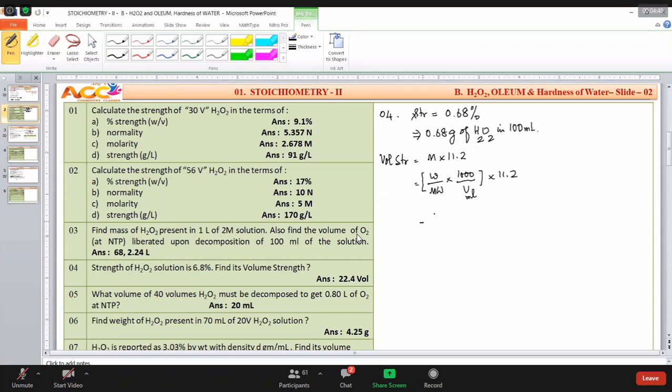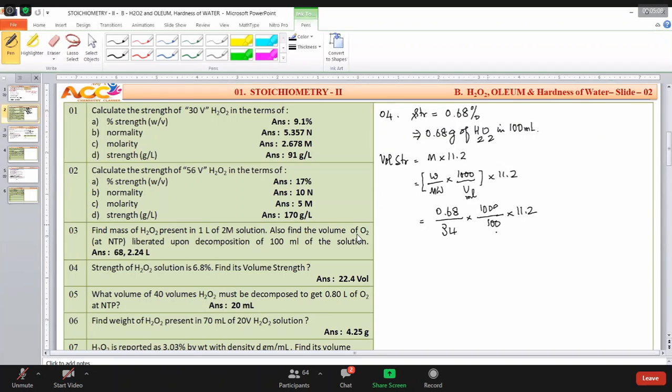What is weight? 0.68. What is molecular weight? 34, into 1000 by 100 ml, into 11.2.